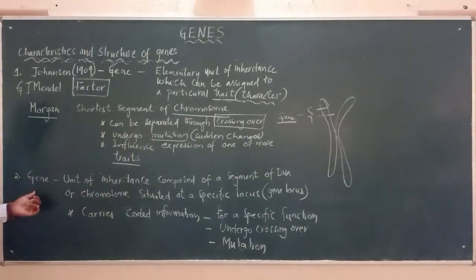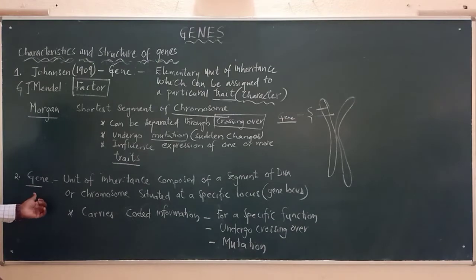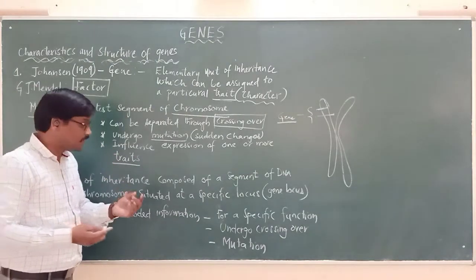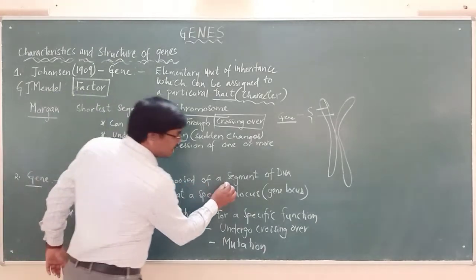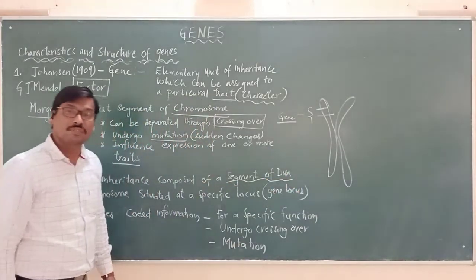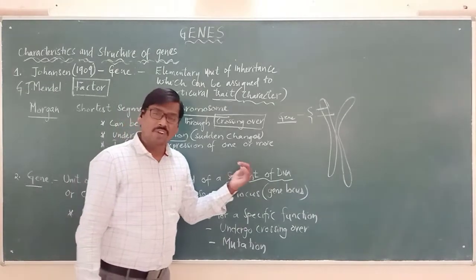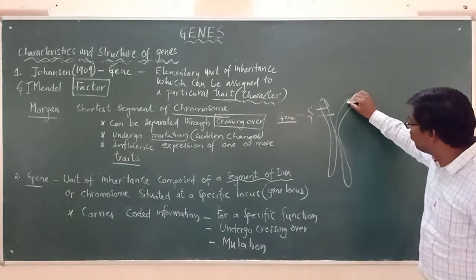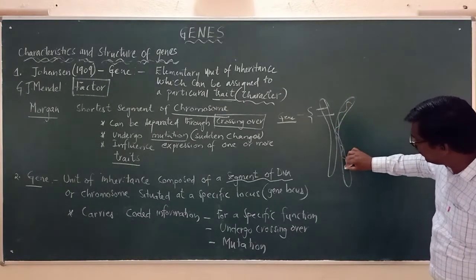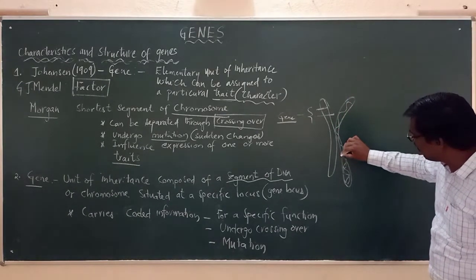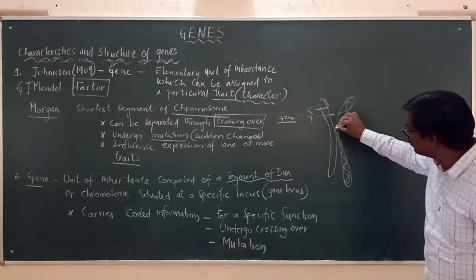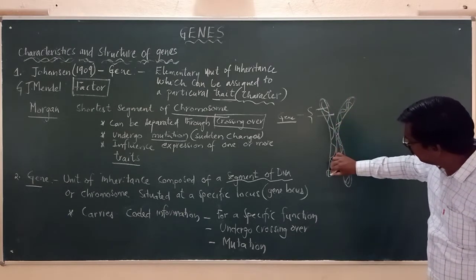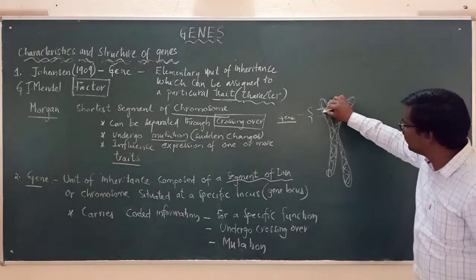So here the second point: gene can be defined as what now? It is the unit of inheritance composed of a segment of DNA. Here we have to remember that this is the chromosome. The chromosome is having what now? The DNA. So here is the DNA that is present inside the chromosome.